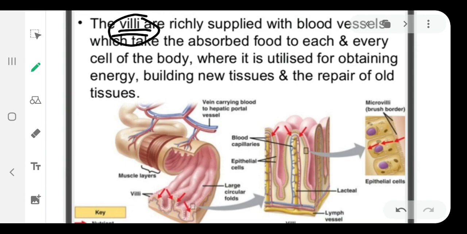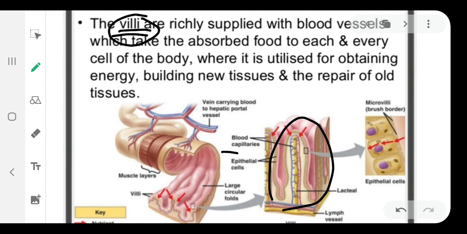How is it helping? You can see here, it is finger like. You see, this is a finger like organ. So finger like projections are there, which help in increasing the surface area, and then it starts absorbing nutrients from the food, and then that villi sends those nutrients to the blood stream. So you can see it very clearly.